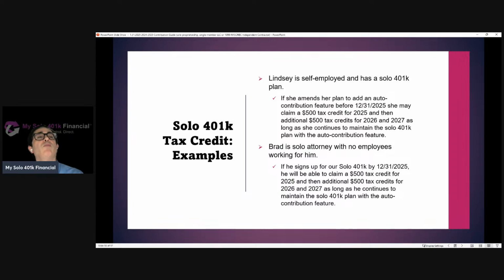So Lindsay's self-employed. She sets up a plan here in 2025. She would be eligible to start claiming the credit when she files her 2025 taxes, and then again for 2 more years for a total of $1,500, as long as she continues to maintain the solo 401k plan with the automatic contribution feature. And again, with Lindsay, she was amending her plan. So if she did that here in 2025, she'd be able to claim the credit.